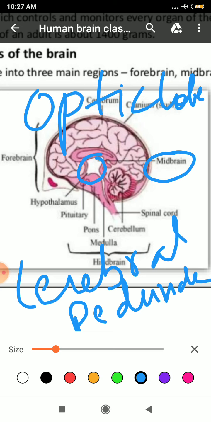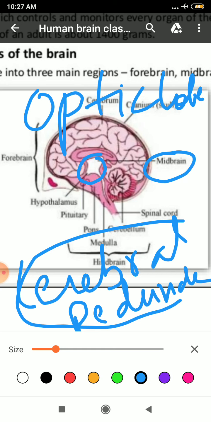Clear? Actually, student, whatever light has been received by your eyes has been modified by your optic lobes that are present in your midbrain. Clear? Whereas the cerebral peduncle will coordinate the hindbrain with the forebrain. It is helping in connecting your hindbrain with your forebrain.